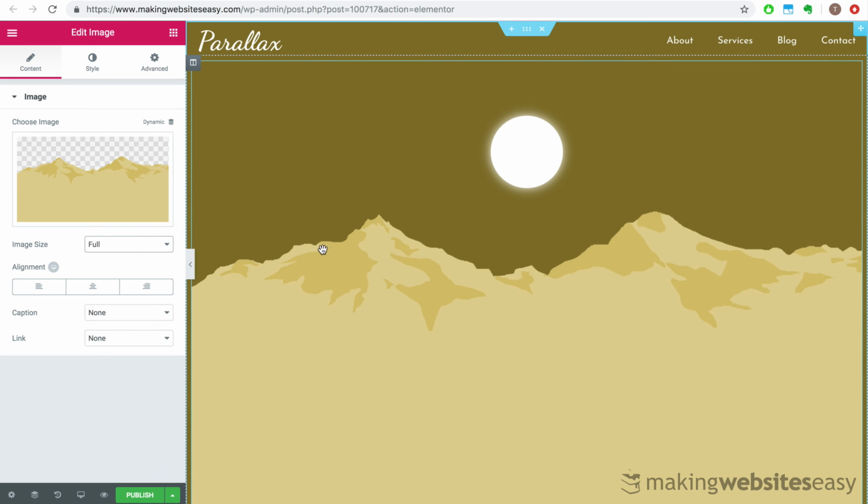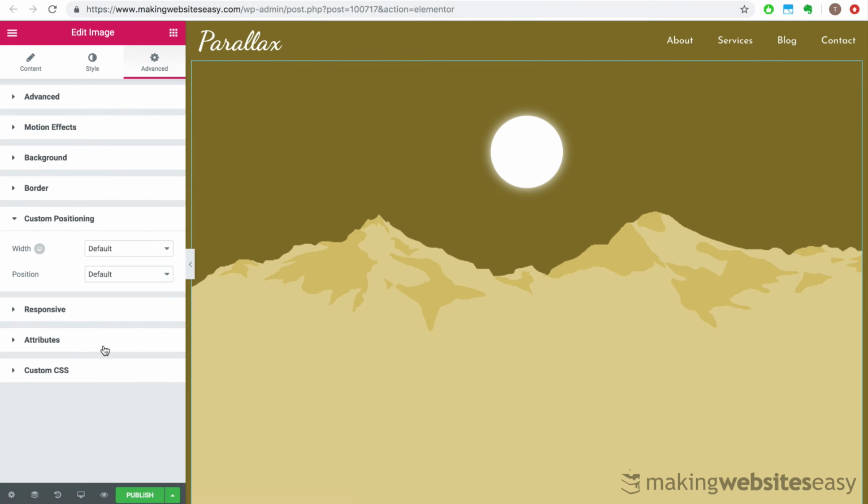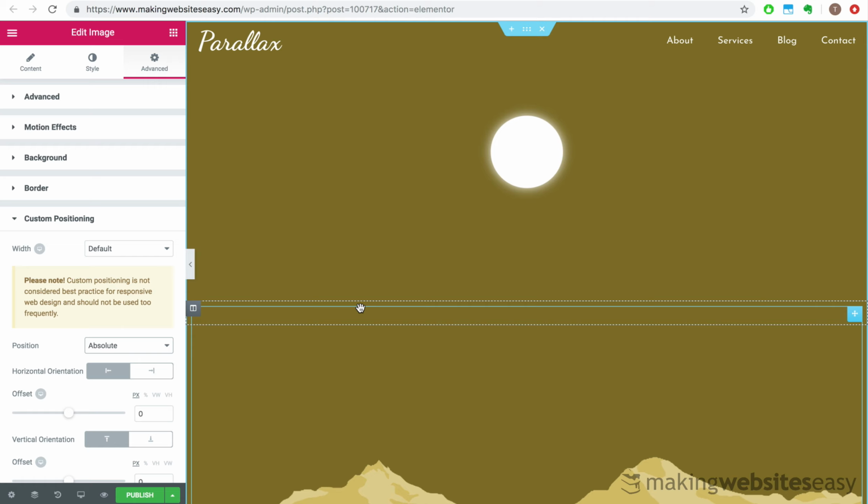Now under the Advanced tab, we'll select Custom Positioning and set the position to be absolute. Now setting the image to absolute will allow us to layer images on top of each other, which is the key to making the parallax effect work so well.